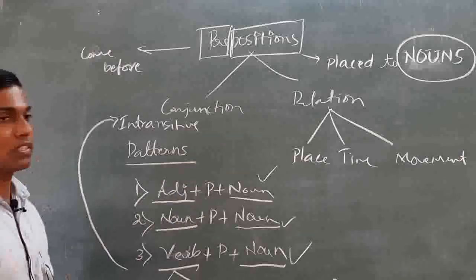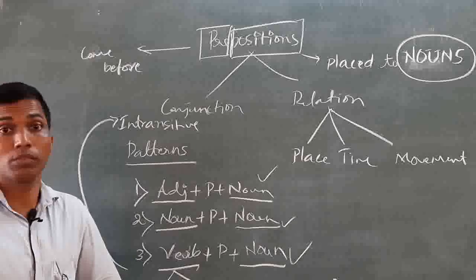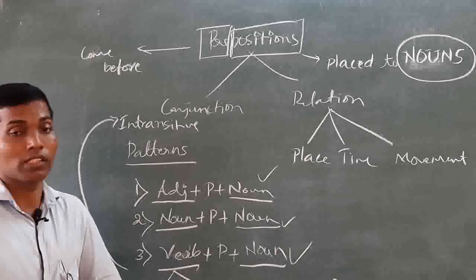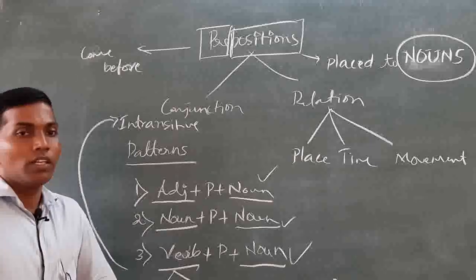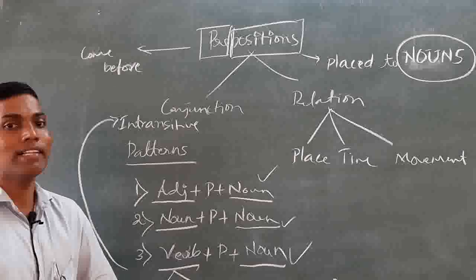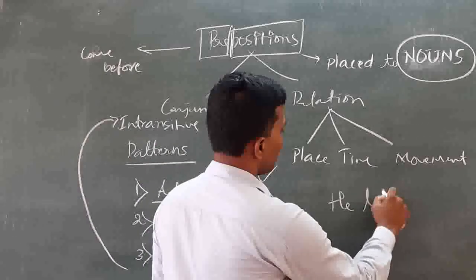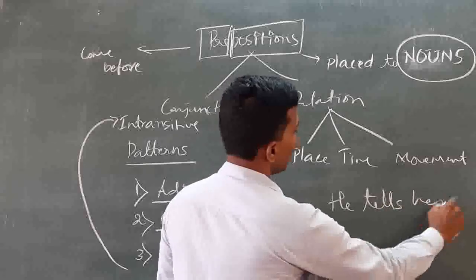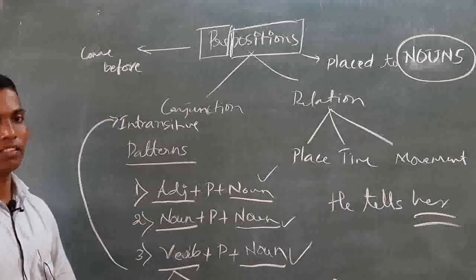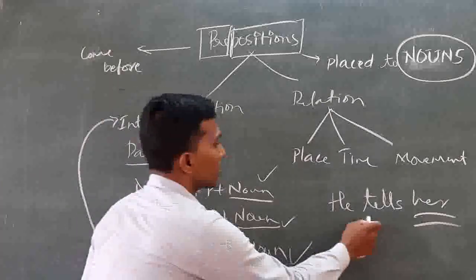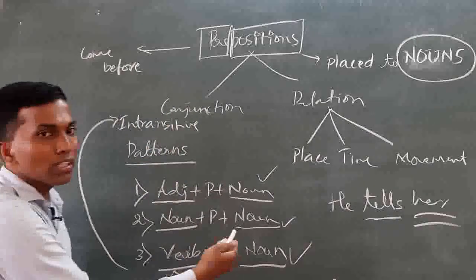Transitive means verbs which take the object. Whenever you see the object, the verb is transitive. For example, he tells her. Look at this word. This is the object of the verb tell. This is called a transitive verb. An intransitive verb is not like the transitive verb.